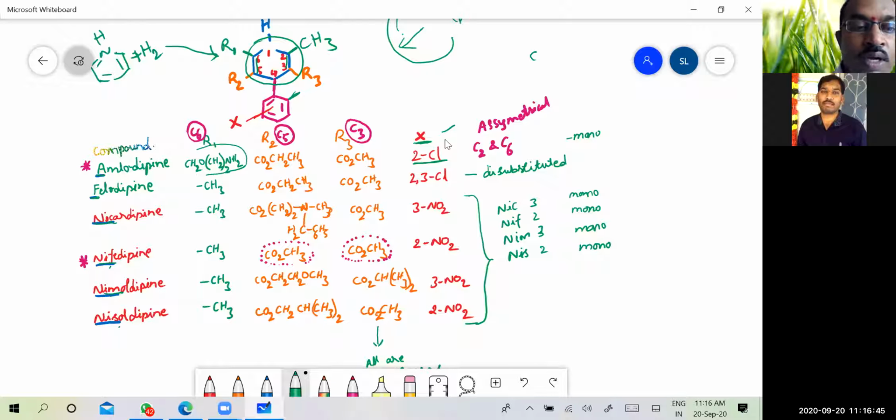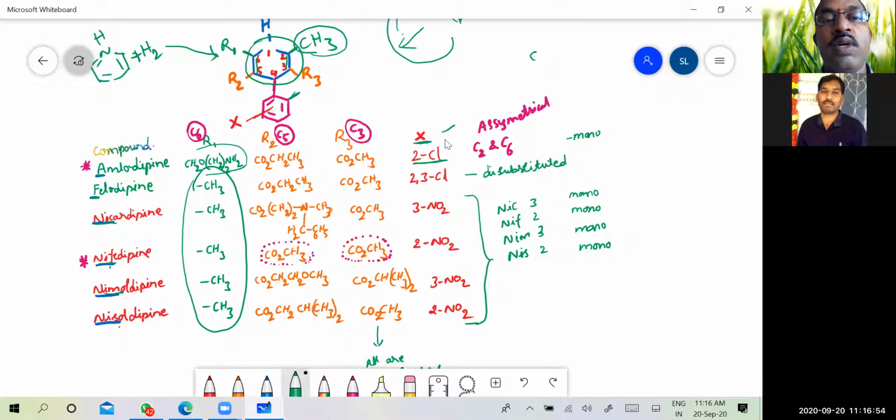But if you look into other class, C6 is CH3 and C2 is CH3. That means C2 and C6 are similar in all the class of compounds except amlodipine. Please remember this one. That's why we have written a star mark. Then coming to the next part.